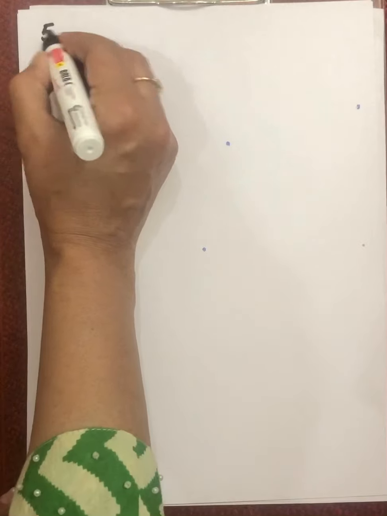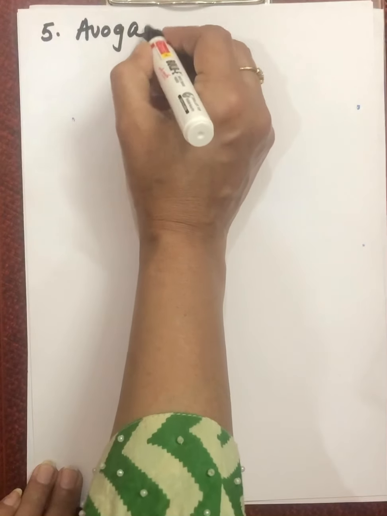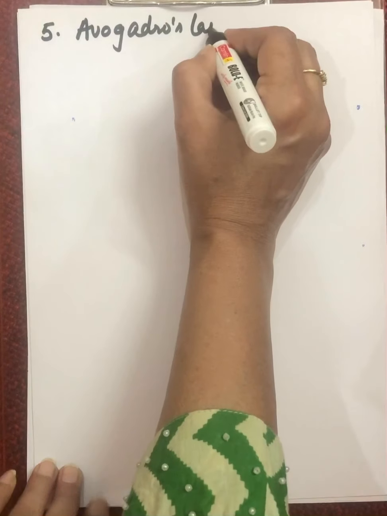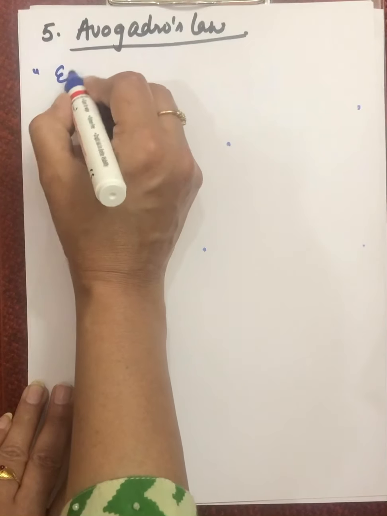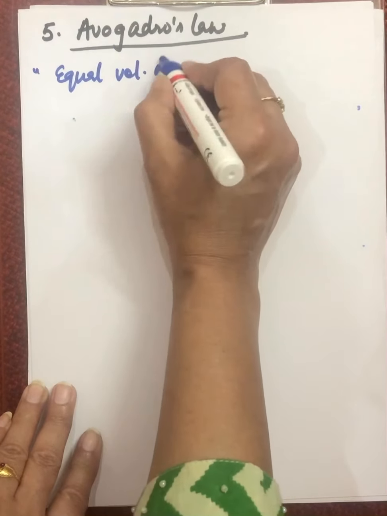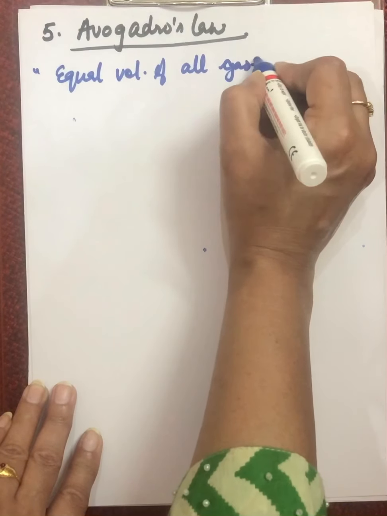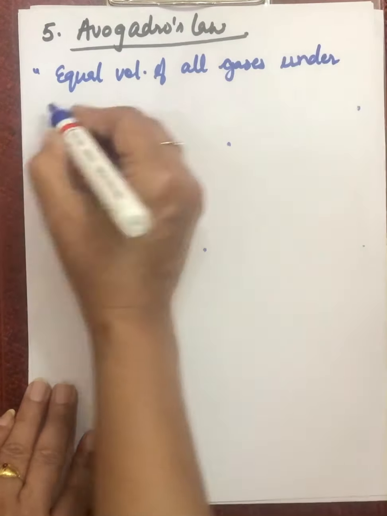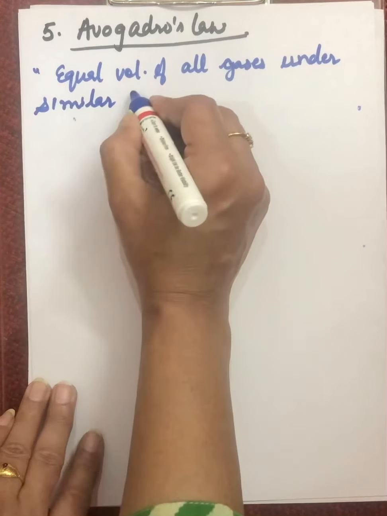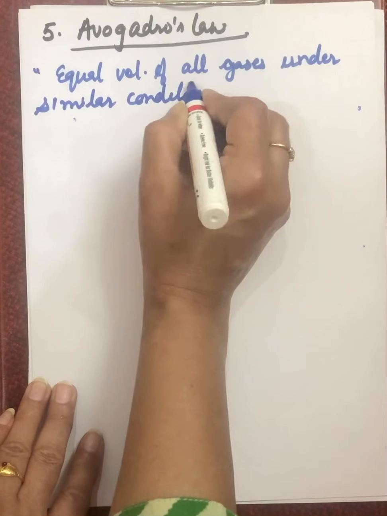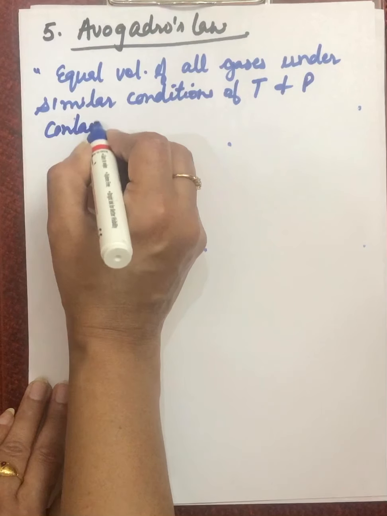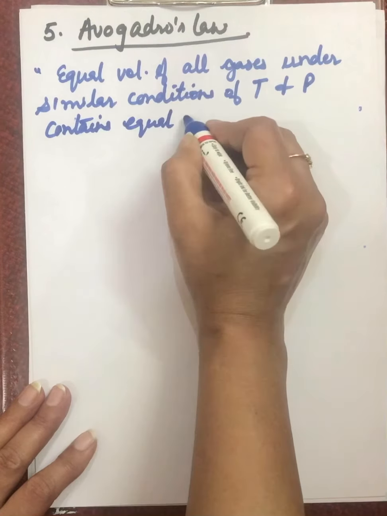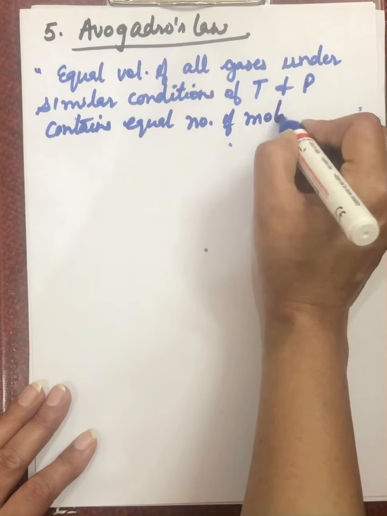Now the fifth law here is Avogadro's law. According to this law, equal volumes of all gases under similar conditions of temperature and pressure contain an equal number of molecules.